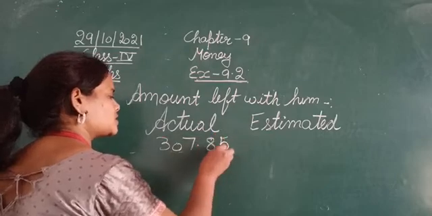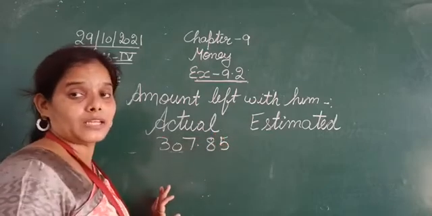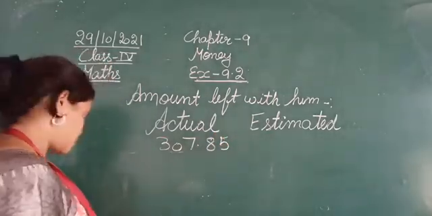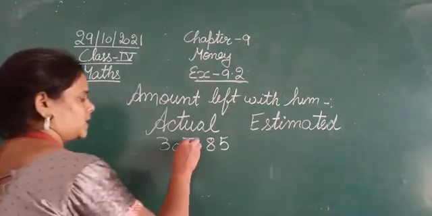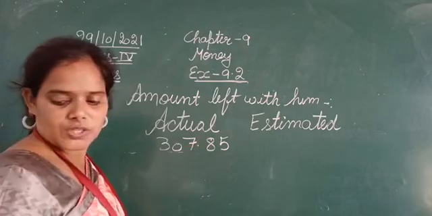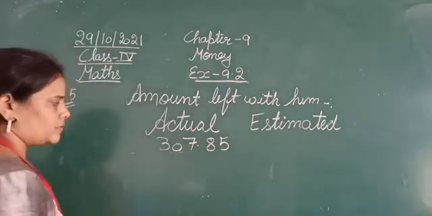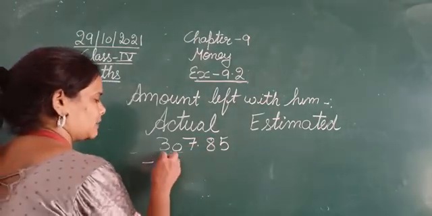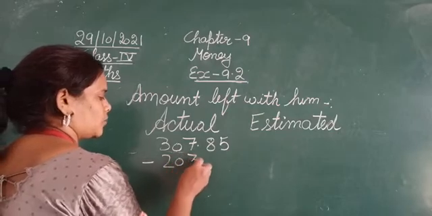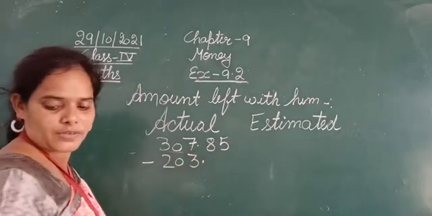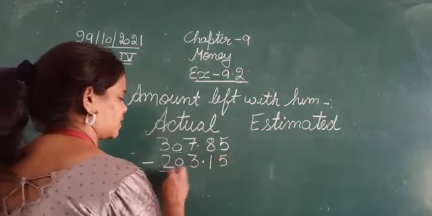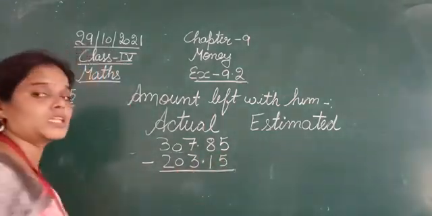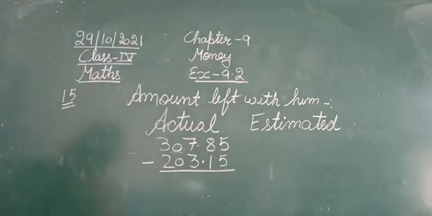So this is the amount that he has got after selling the 3 items, that is, the old things. Okay, 307 rupees and 85 paisa. Then he had bought some items which cost 203 rupees and 15 paisa. So to find the balance, we will subtract 203 rupees and 15 paisa from 307 rupees and 85 paisa. Okay, so after subtracting these two, we will get the actual amount.